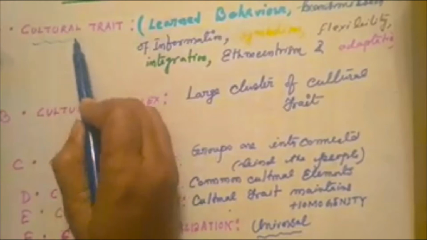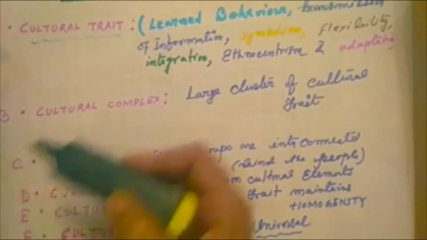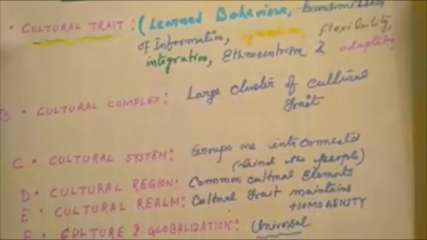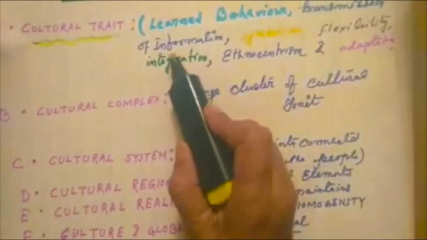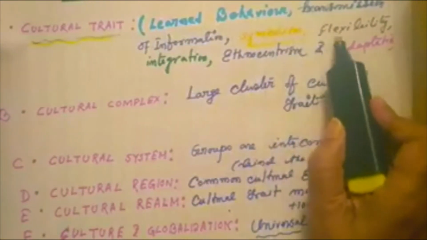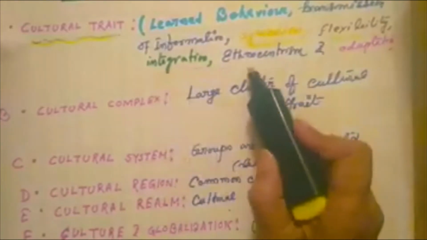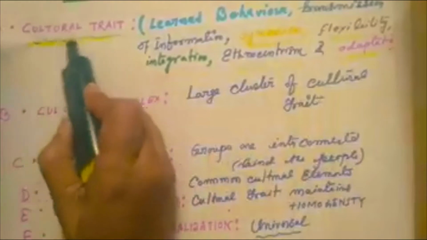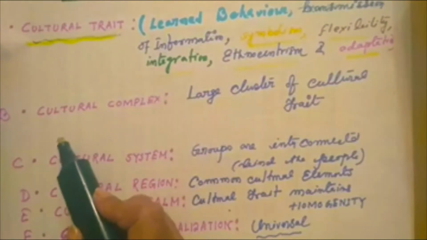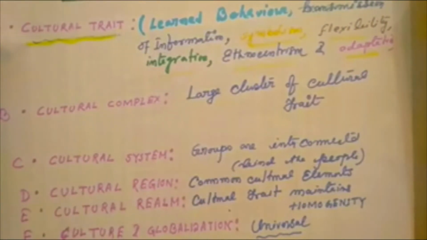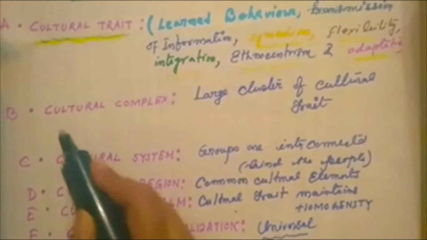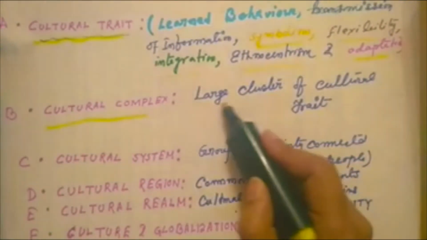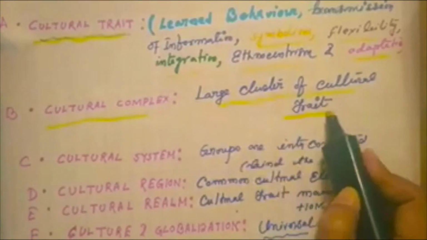The first component is the cultural trait. What do we mean by cultural trait? Cultural traits include behavior, transmission of information, symbolization, flexibility, integrity, ethnocentrism, and adaptability. Those are the traits of culture. The second one is the cultural complex. It's a large cluster of varieties of cultural traits.